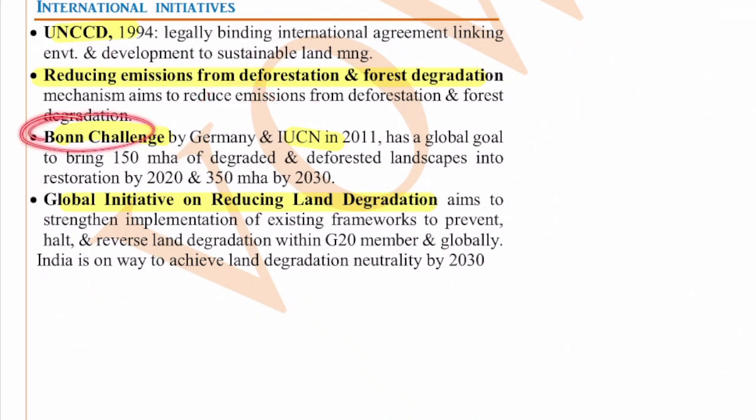The Bonn Challenge by Germany and IUCN in 2011 has a global goal to bring 150 million hectares of degraded and deforested landscape into restoration by 2020 and 350 million hectares by 2030. The Global Initiative on Reducing Land Degradation aims to strengthen implementation of the existing frameworks to prevent, halt and reverse land degradation within the G20 members and globally. India is on the way to achieve land degradation neutrality by 2030.